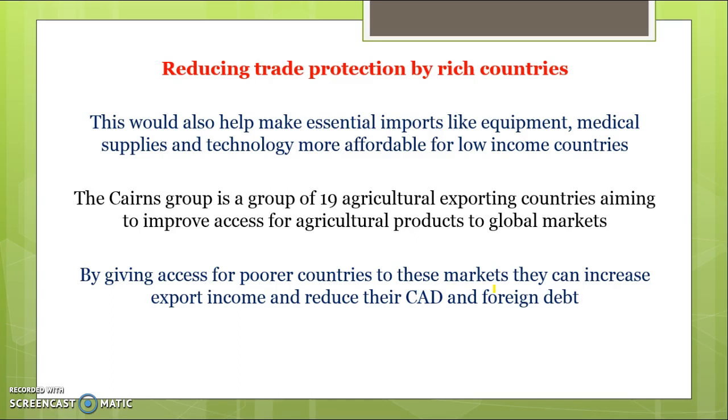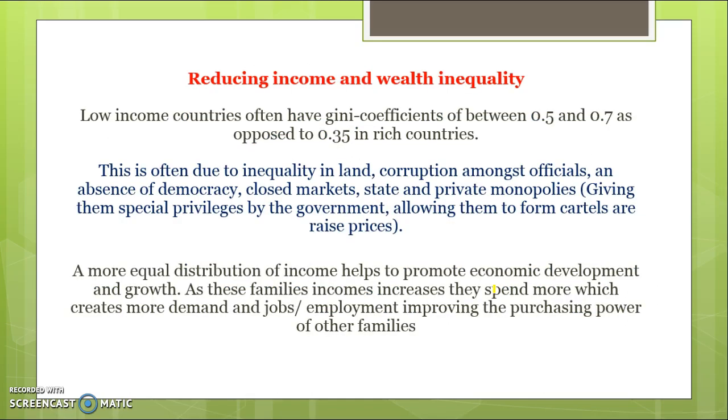There's a group called the Cairns Group, which is a group of 19 agricultural exporting countries, and their aim is to improve access for agricultural products to global markets. So they want to give poorer countries access to these markets so they can increase their export income, keep their current account deficits low, and therefore help to reduce their foreign debt and their reliance on foreign borrowing. So anything to try and promote trade and reduce protections from developed countries is really important for promoting development within developing countries.